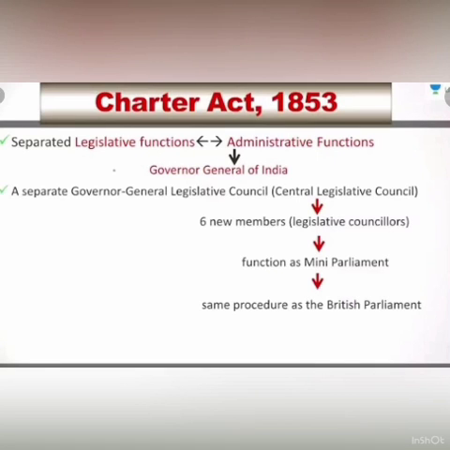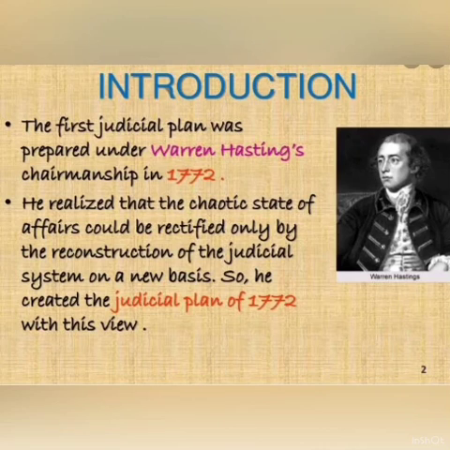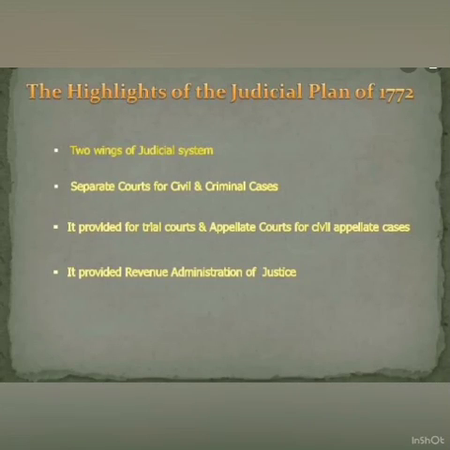Let's talk about the judicial reforms. The first judicial plan was prepared under Warren Hastings' chairmanship in 1772. Here arises that the chaotic state of affairs could be rectified only by the reconstruction of the judicial system. The highlights of the judicial plan of 1772 were that the 2 wings of judicial system were introduced. Separate courts for civil and criminal cases were also introduced. It provided for trial courts and appellate courts for civil appellate cases and it also provided the revenue administrative policies.